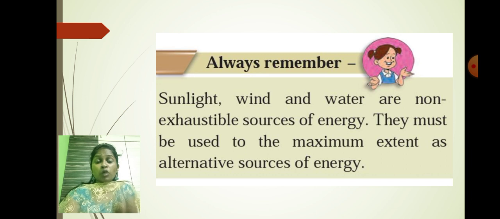So if you want to save ourselves from the danger, then we have to reduce the use of electricity, petrol, diesel, CNG and LPG. We have to use them whenever it is needed. We don't have to waste them. So we have to discover ways to get energy from sunlight, wind and water. So I hope students, whatever we have learned in this chapter, you must have understood.